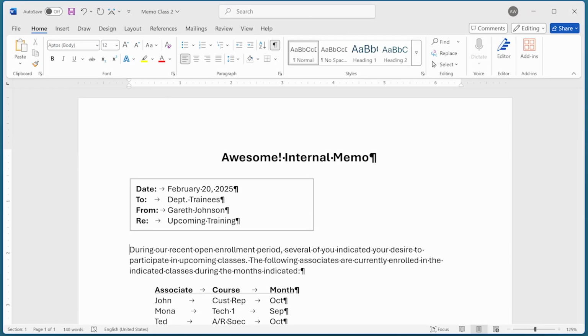Word tries its best to recognize when you've reached the end of a sentence, and then it helpfully capitalizes the first letter in what it thinks is a new sentence. What if you use punctuation marks that don't signal the end of a sentence? Well, in that case, you have a couple of options that you can try.